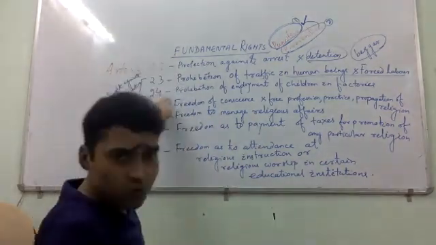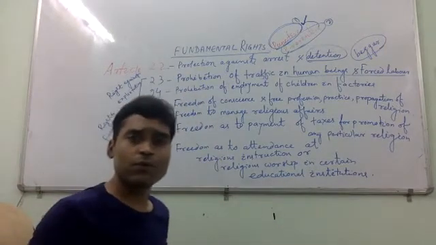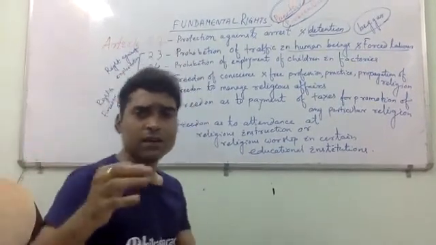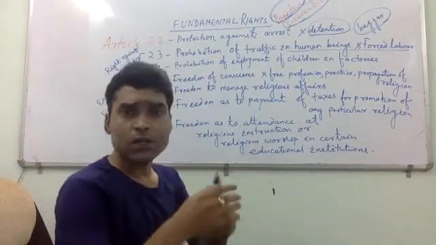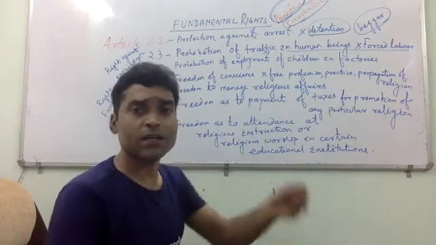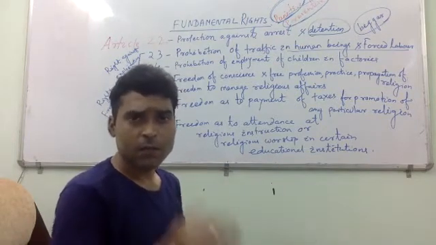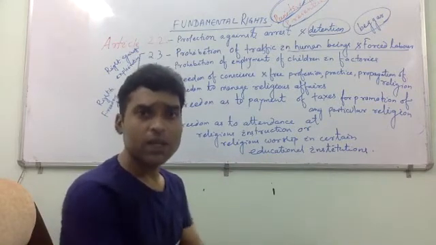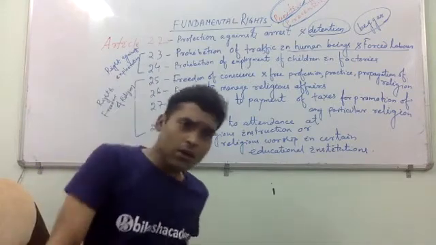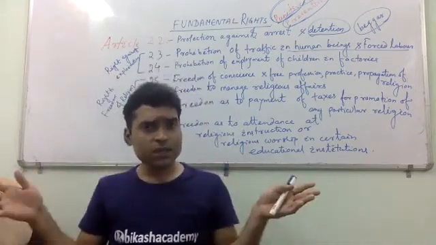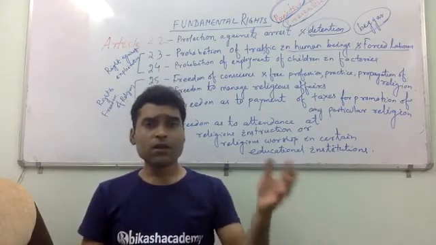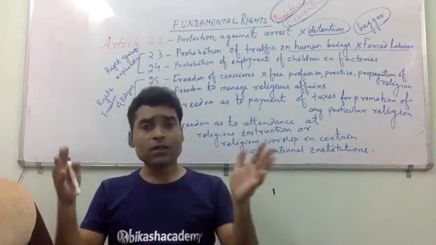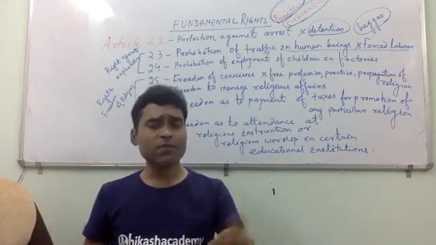And under Article 24, children should not be employed in hazardous industries, right? In many industries you'll find children below 14 years old employed. Even going through streets in the market, you'll see many children working in hotels and shops, or in any kind of organization.